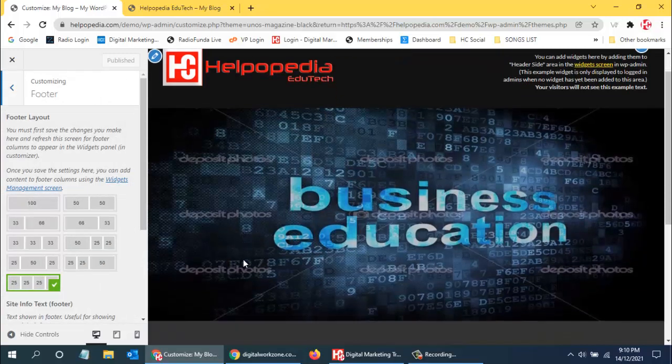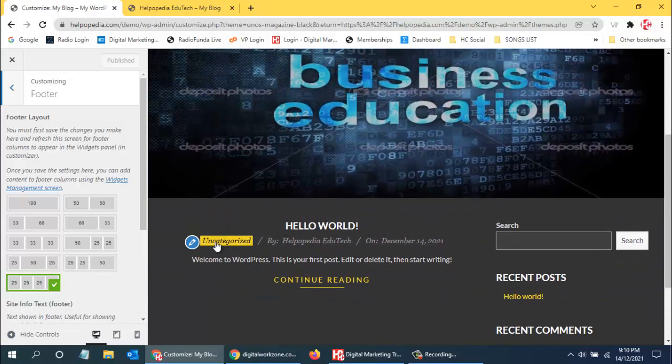So right now you can see one column, two column, and three column. Here you can see three column is there. If you want it like this, then this footer will come up, where the left hand side and right hand side footer will be small and the center column will be bigger. Or else if you want only a one column footer, then you can use this. So once you click on publish, that type of footer will come up.